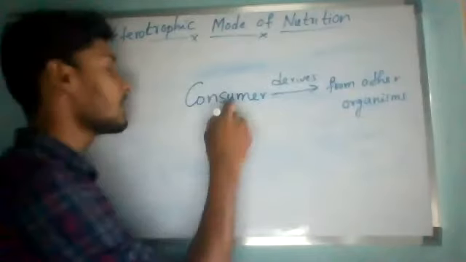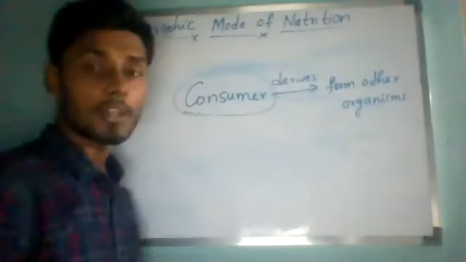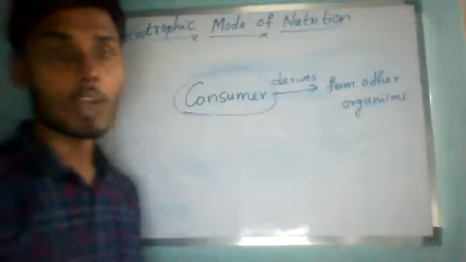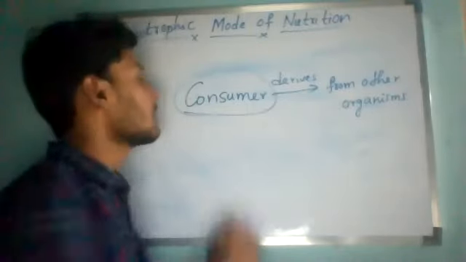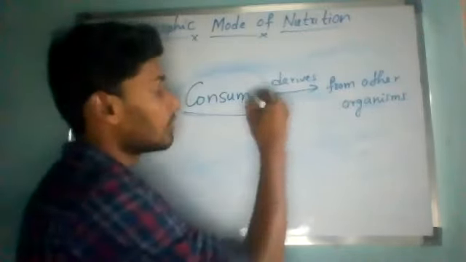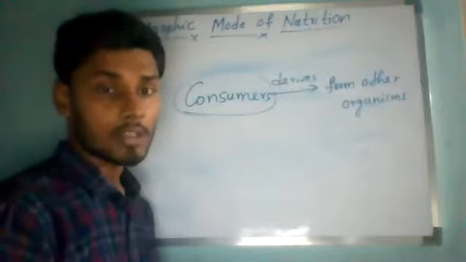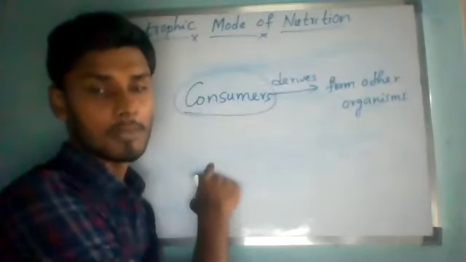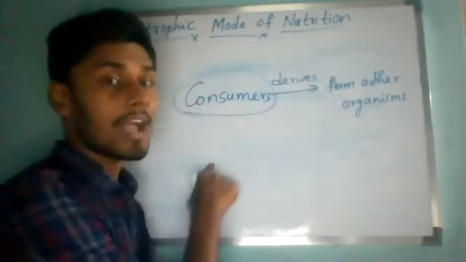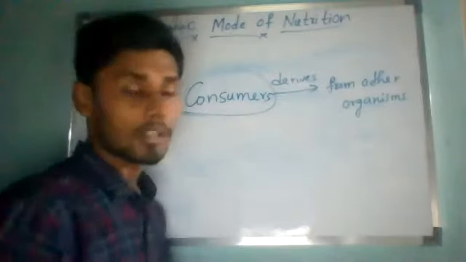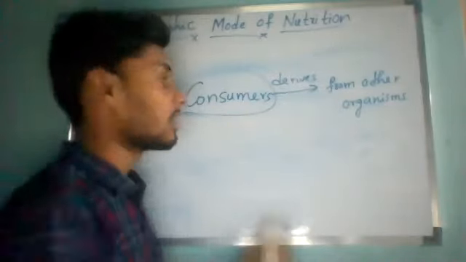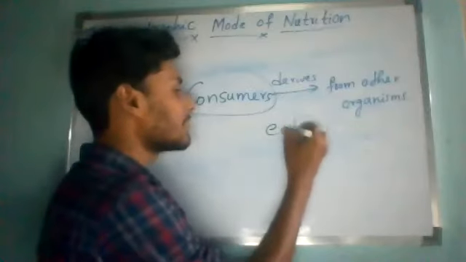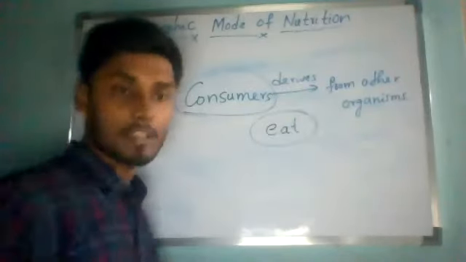From other organisms, always they will derive their food. That is why heterotrophic organisms are called consumers. So all the heterotrophic organisms have to eat other organisms for their nutrition.